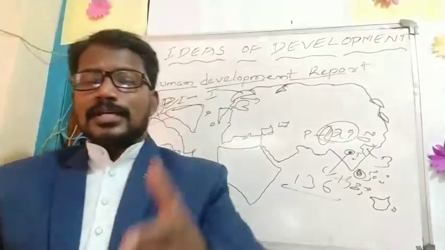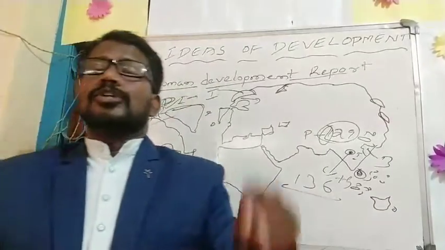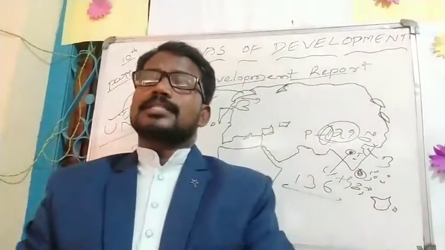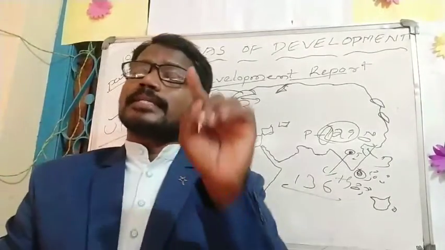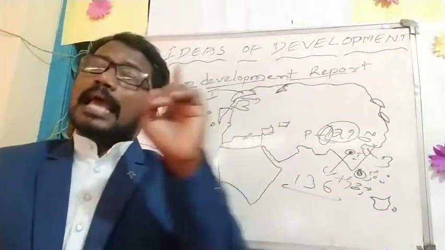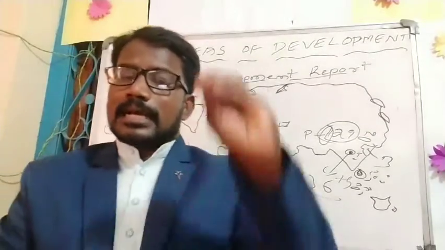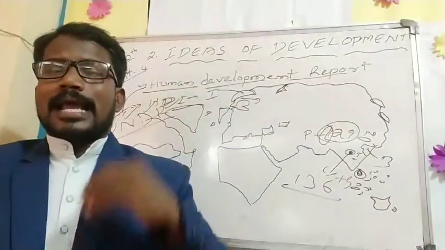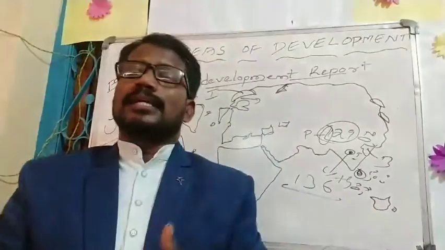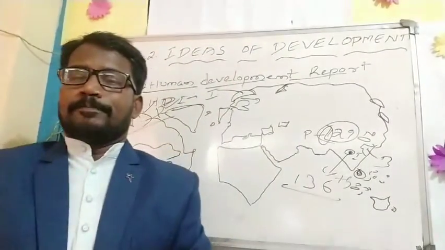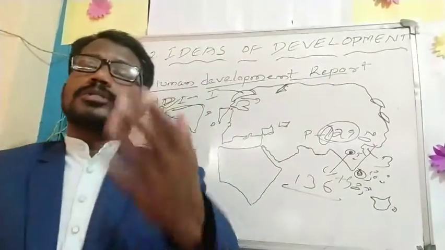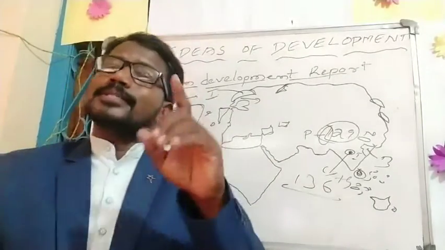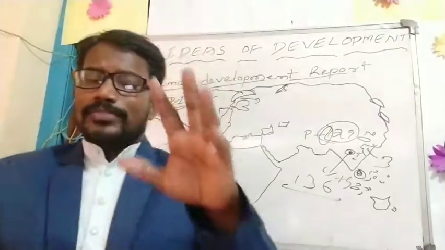Okay, but if you see that table, India is getting 3,285. This is the per capita income, and the life expectancy is 65.8, that is 65 years 8 months. It is the Indian life expectancy, and average years of schooling is 4.4 only, and expected years of schooling 10.7. And what about HDI rank? 136th rank. India is getting 136th.